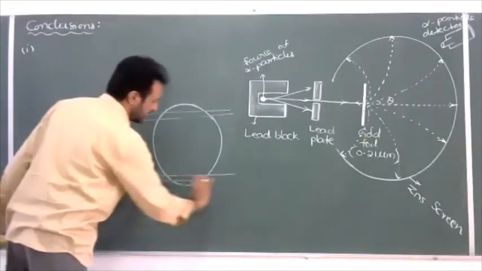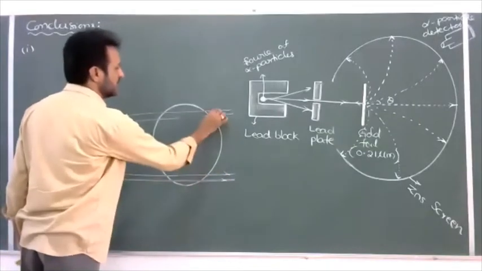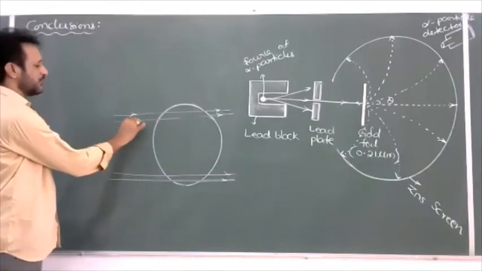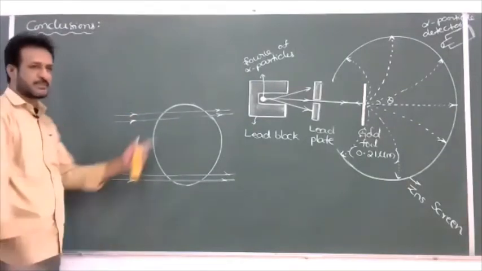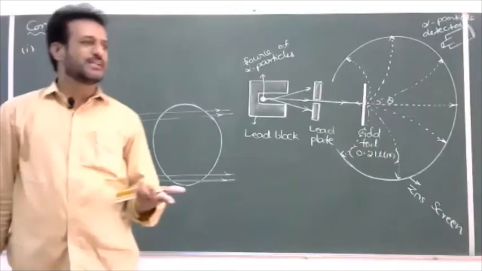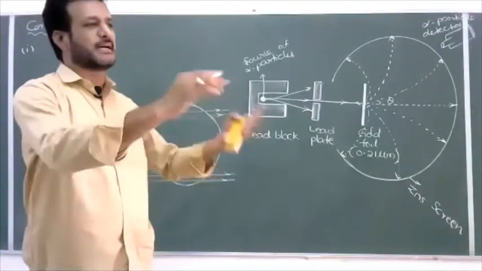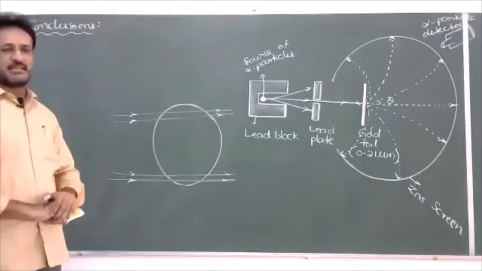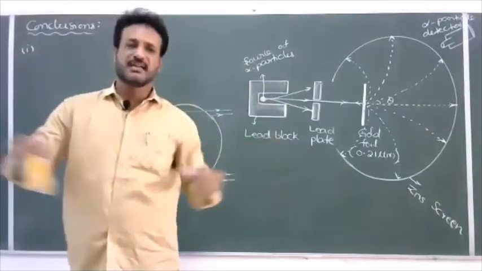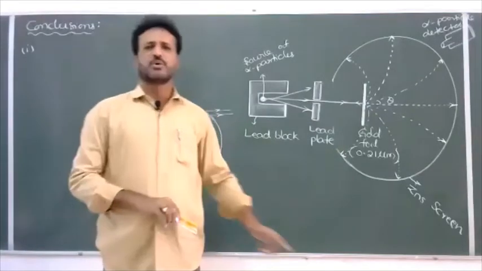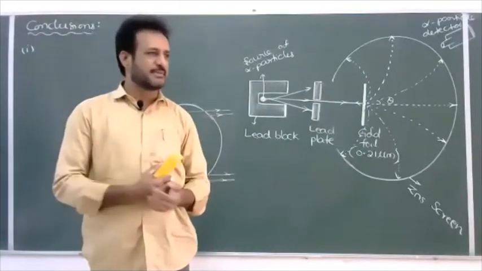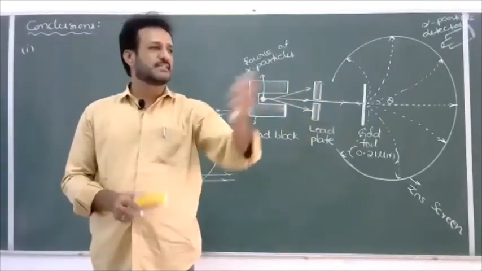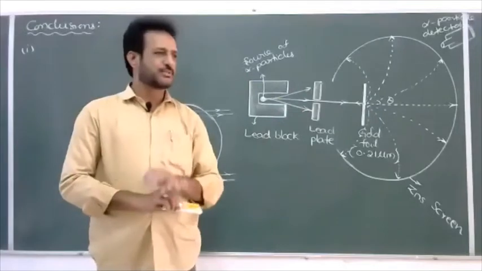Why are the majority of the alpha particles moving in a straight path? It means there is no force acting on these particles. Whenever no repulsive force or attractive force acts on them, there is no deviation, and automatically they move along the straight path. So that indicates most of the atom is empty. For example, if you imagine an atom as a total classroom that is empty, and we send particles through, they move along a straight path with no collision and no attractive or repulsive force.